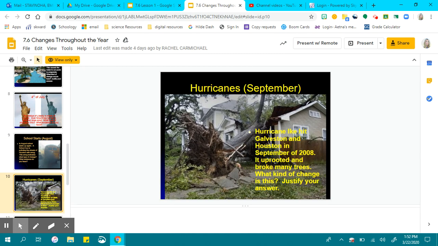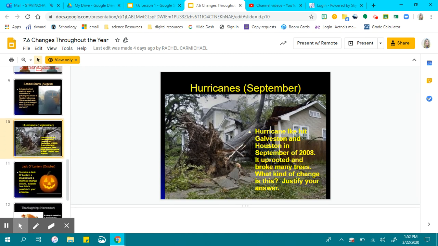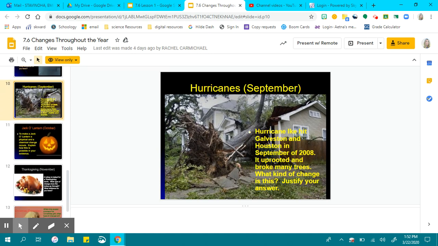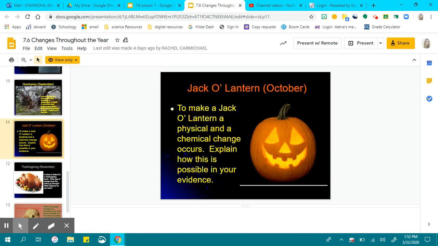Hurricane season in September. Hurricanes hit Galveston and Houston in September of 2008. It uprooted and broke many trees. What kind of change is this? Justify your answer. Jack-o'-lanterns in October. To make a jack-o'-lantern, a physical change and chemical change occurs. Explain how this is possible in your evidence. Remember what happens in a physical change and a chemical change.